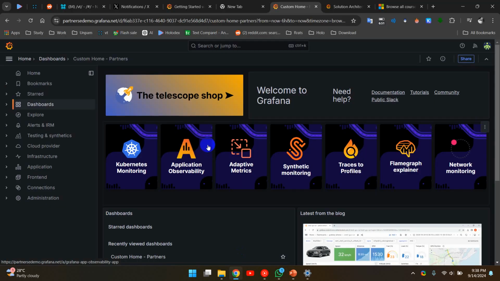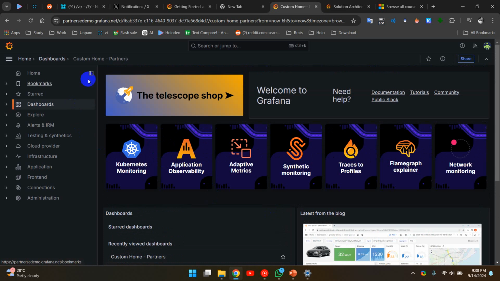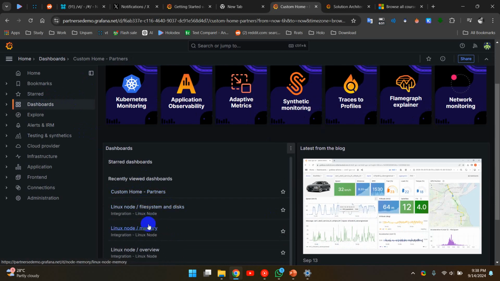Here's a demo of what the Grafana interface looks like. What is so good about Grafana is that it is very customizable. You can make Grafana look the way you want. Here it is the home page. You can edit it, and you can make it go immediately to a dashboard.